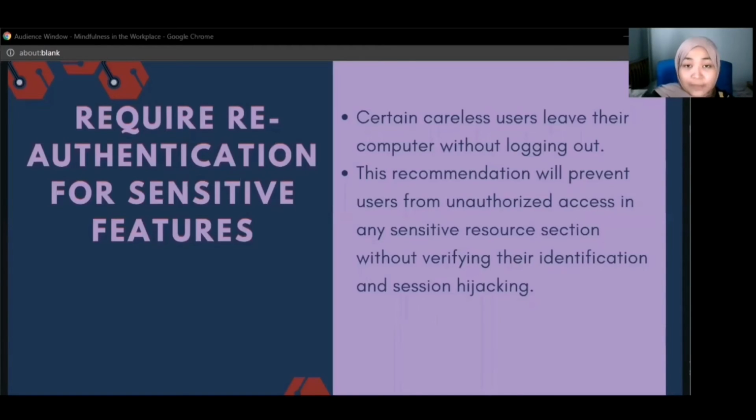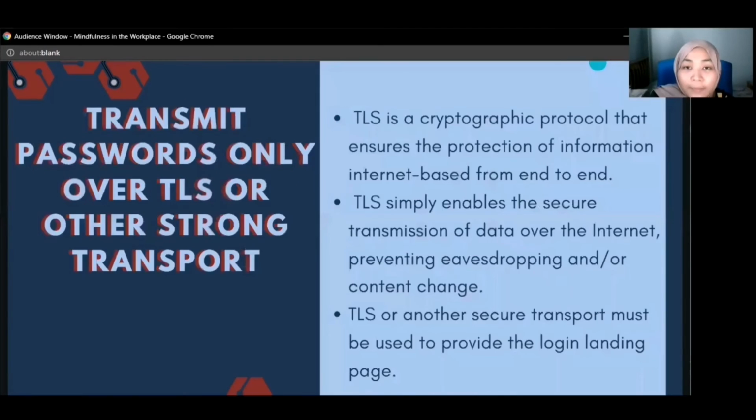So this recommendation will prevent unauthorized access to any sensitive resource without verifying identification, and prevent session hijacking. Next, for the second suggestion, we recommend transmitting passwords only over TLS or another strong transport. It enables client and server programs to ensure data transferred between them is encrypted with a safe technique and not visible to other parties.